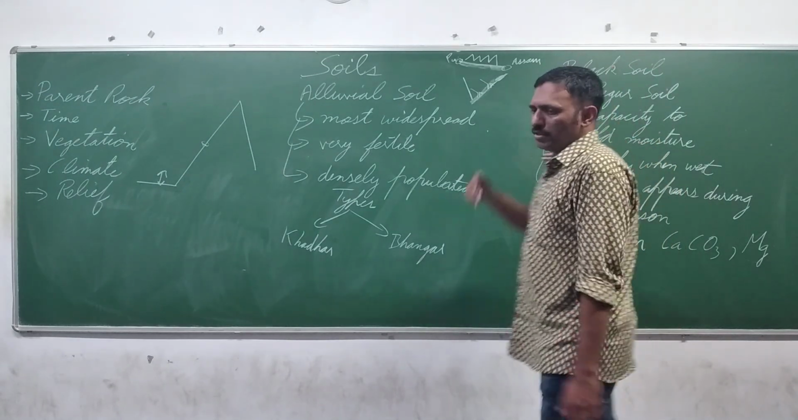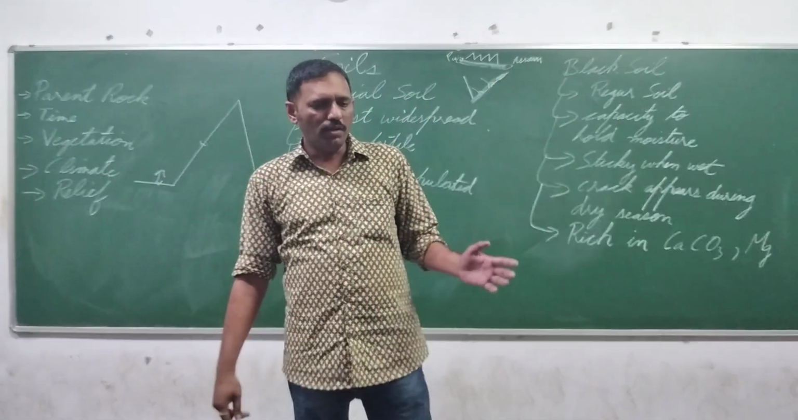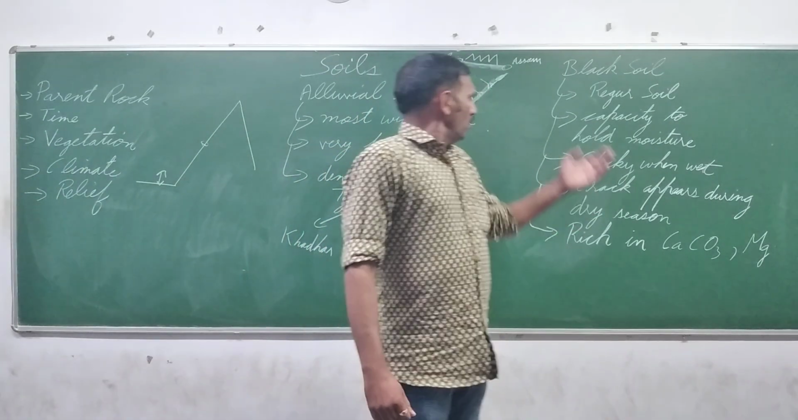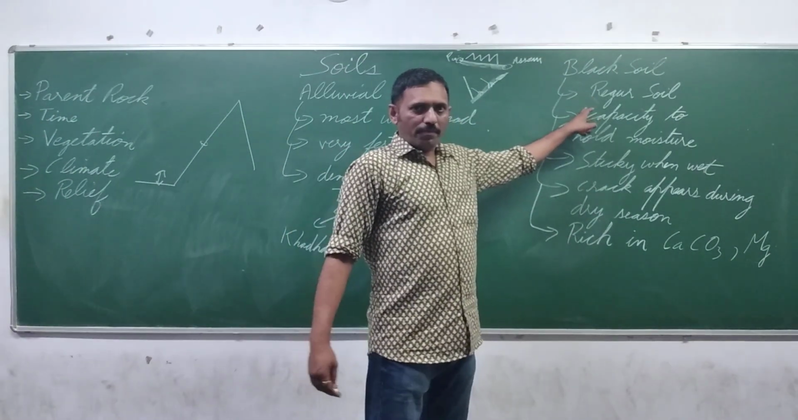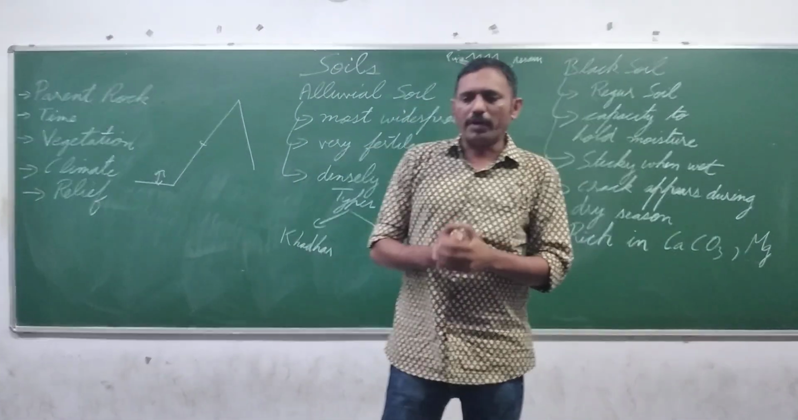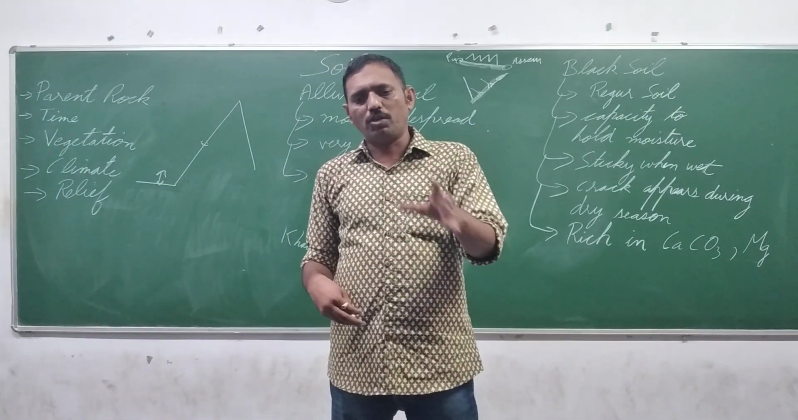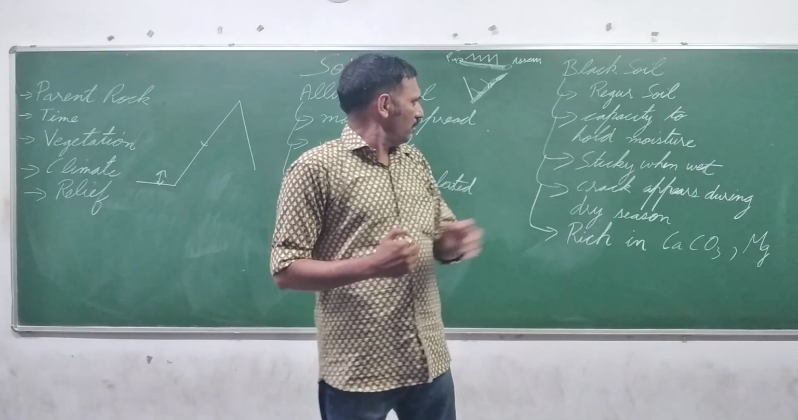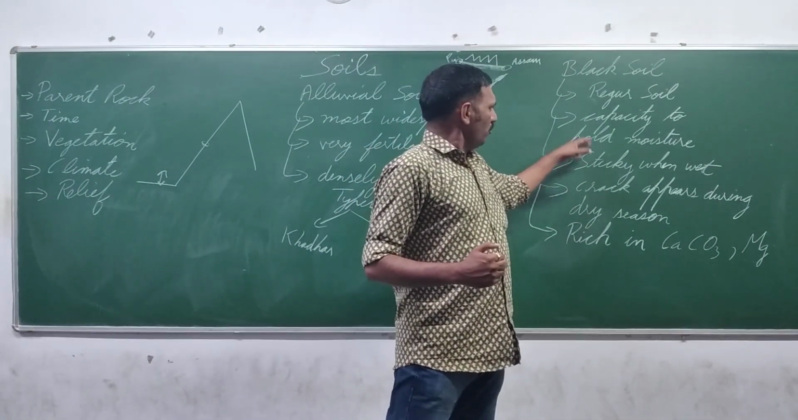Coming to the next, black soil. Black soil, also known as regur soil. It has a very good capacity to retain moisture. That means it can retain moisture for a longer period of time. It can hold moisture for a long time.